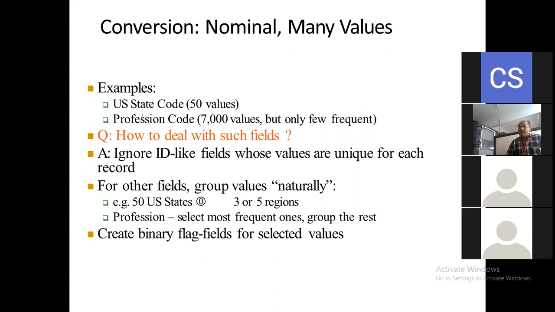So ignore ID-like fields whose values are unique for each record. For other fields, group values naturally, for example, 50 US states into 3 or 5 regions. For profession, select the most frequent ones, group the rest, and create binary flag fields for the selected values. Means what? For example, instead of the US state, you can consider our India. India is having a collection of states and union territories.